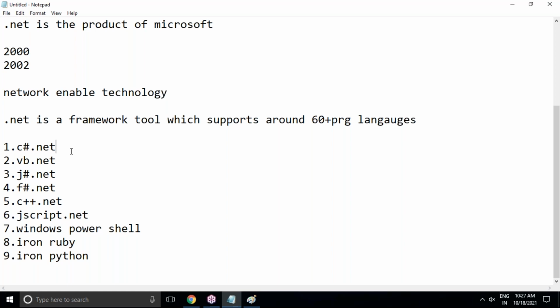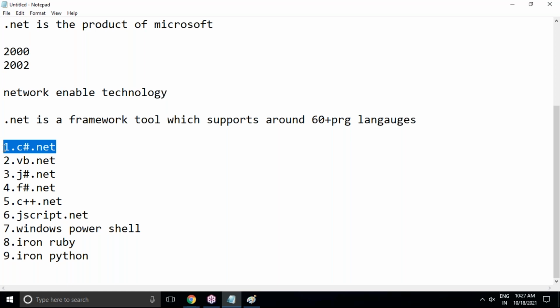But I'm going to teach you C Sharp.NET only, not any other languages. I will not recommend that you learn any of these other languages. Only focus on C Sharp. That's quite enough to become a .NET developer, no doubt at all. The remaining languages are developed by non-Microsoft. C Sharp.NET is the most important and powerful programming language. In real time, most .NET applications are designed and their logic implemented completely using C Sharp.NET. It's completely object oriented, case sensitive, high level, and completely compiler based.